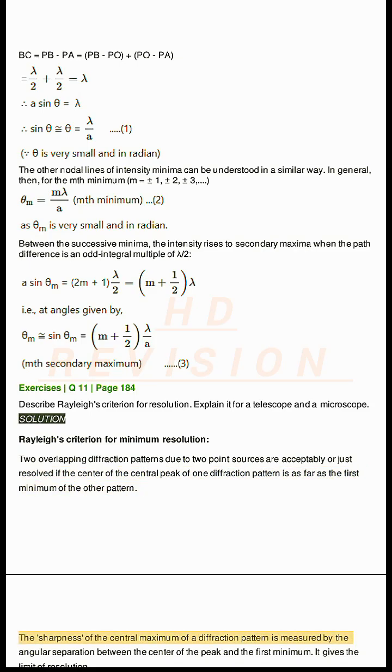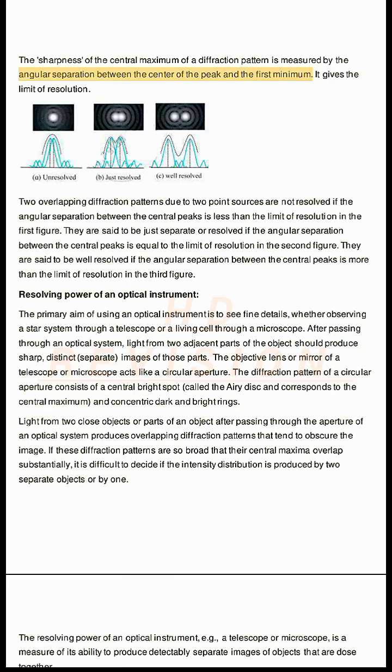The sharpness of the central maximum of a diffraction pattern is measured by the angular separation between the center of the peak and the first minimum. It gives the limit of resolution. Two overlapping diffraction patterns due to two point sources are not resolved if the angular separation between the central peaks is less than the limit of resolution, in the first figure.